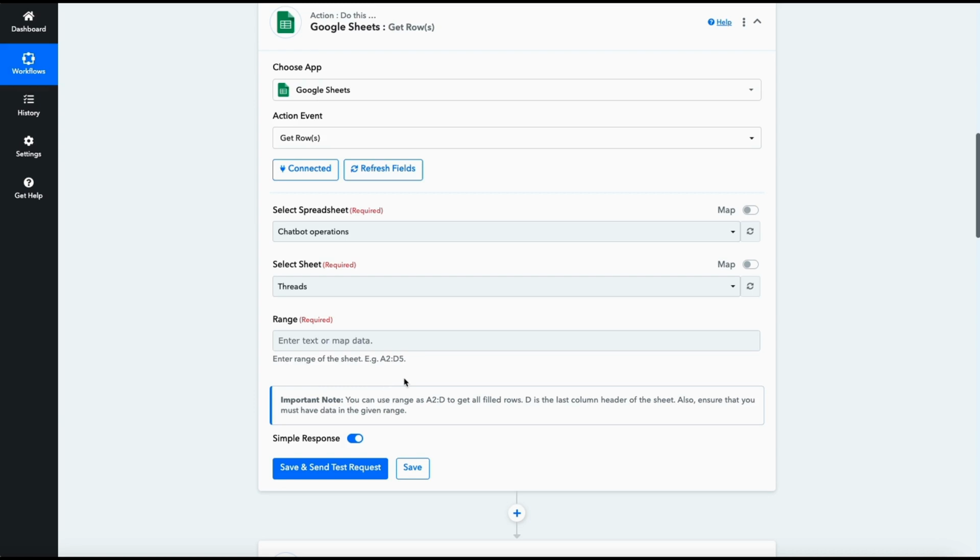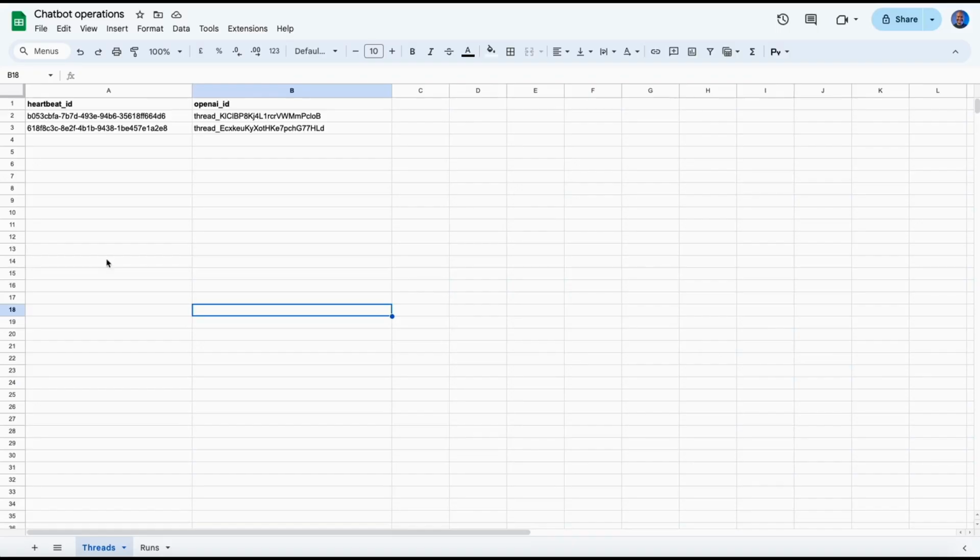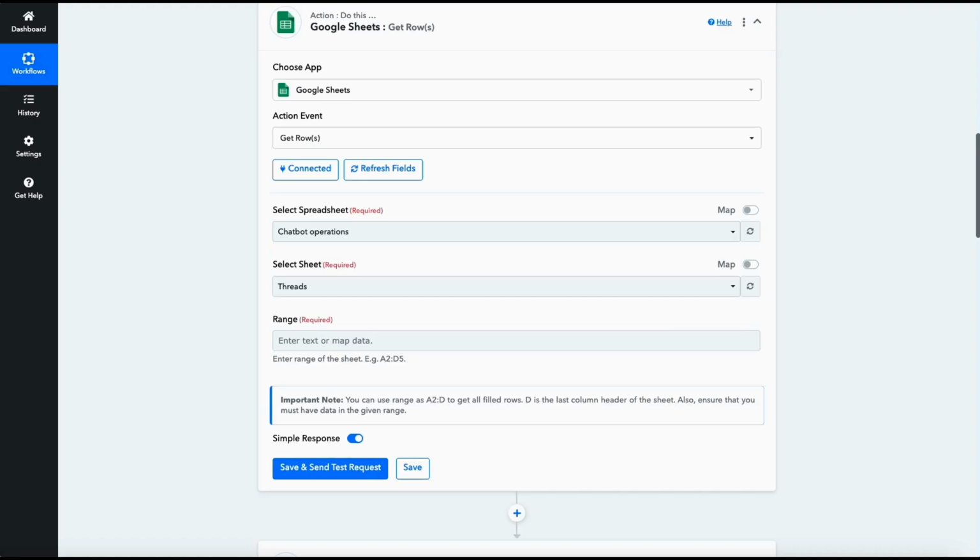We know that the range that we need is the whole range, right? We only have 2 columns, so A and B. But what row? Do we need all rows? No, we just need one row. And which row is it? That's the one that the previous step found for us.